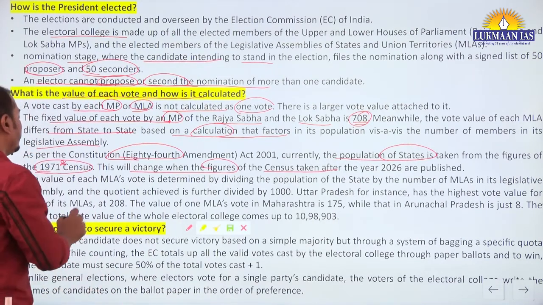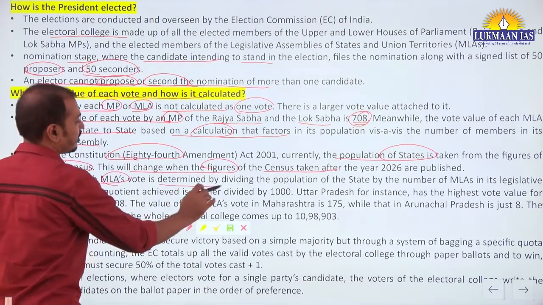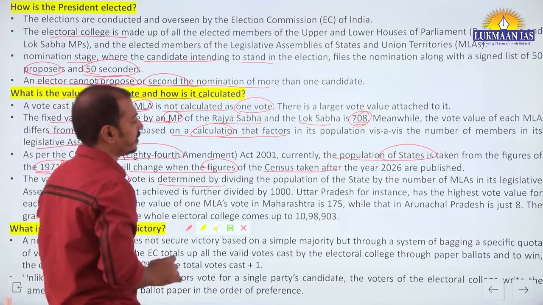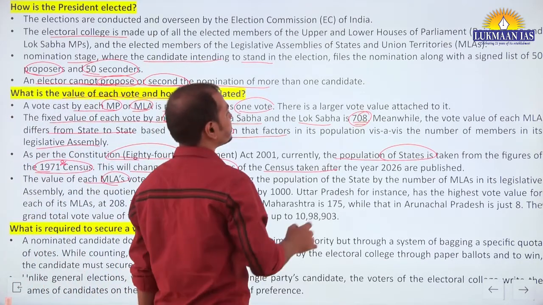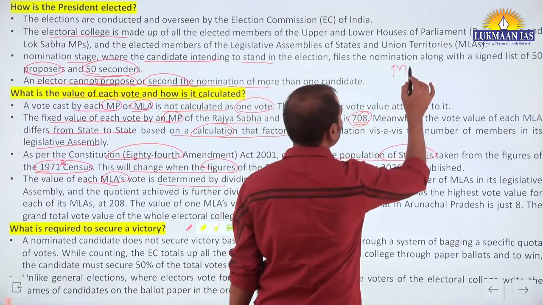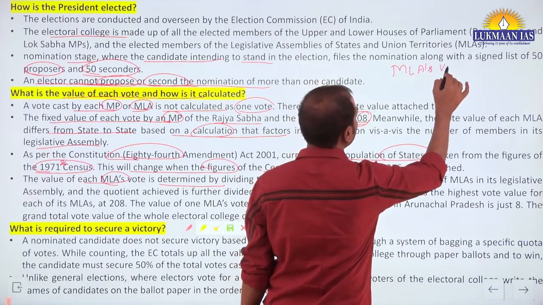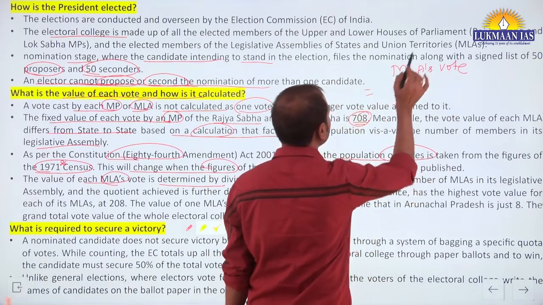right? The value of each MLA's vote is determined by, what is that formula for MLA's vote? Anyone? Online students?